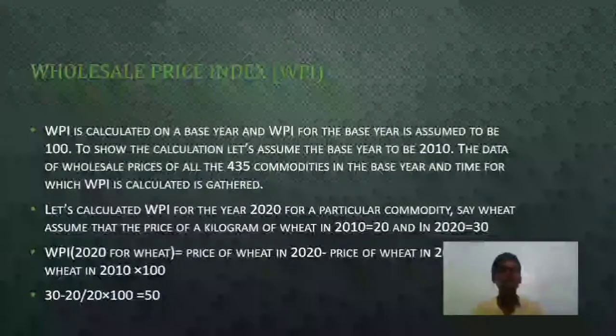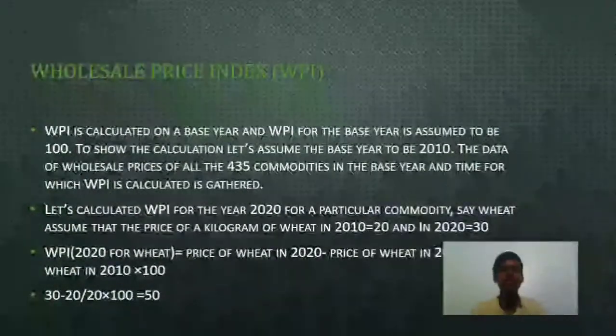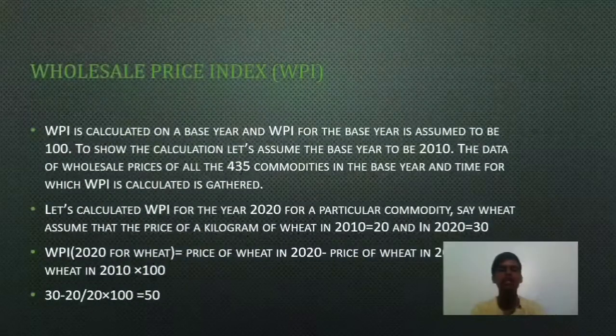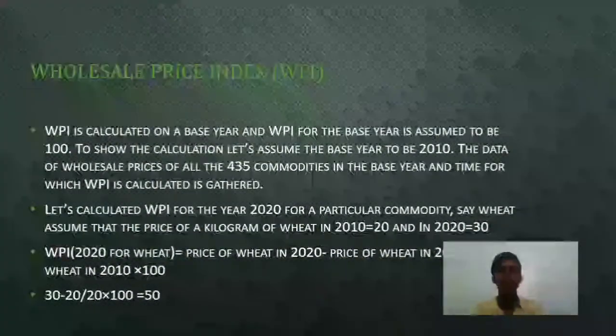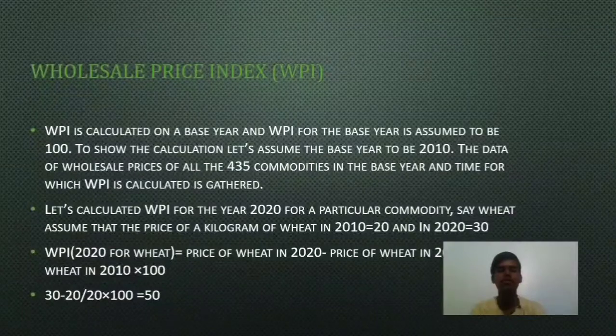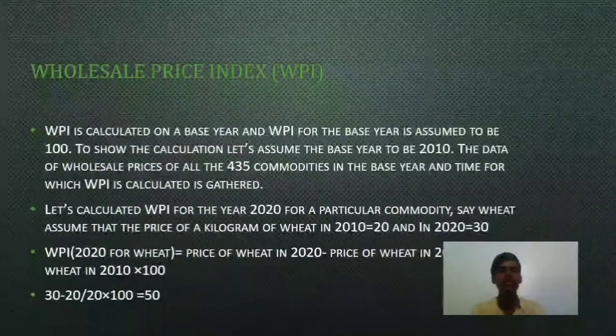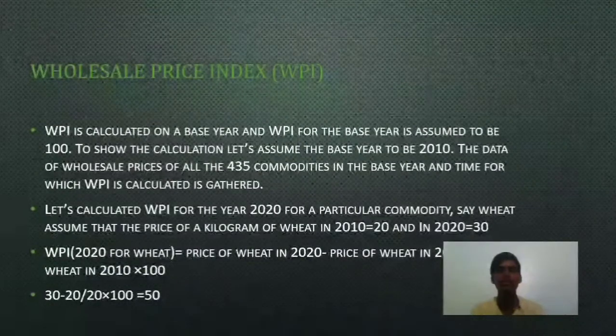Wholesale Price Index is calculated on a base year, and WPI for the base year is assumed to be 100. To show the calculation, let's assume the base year to be 2010. The data of wholesale prices of all the 435 commodities in the base year and the year for which WPI is calculated is gathered. Let's calculate WPI for the year 2020.